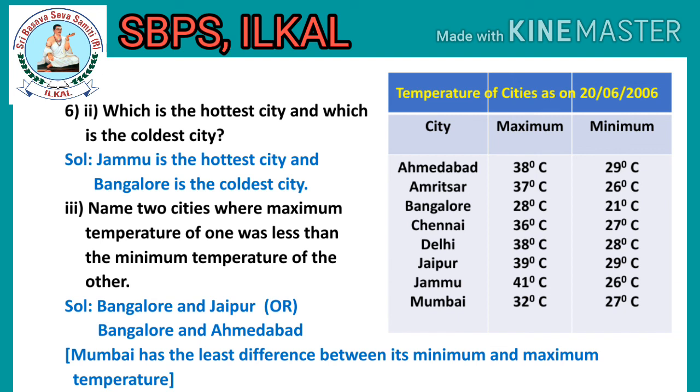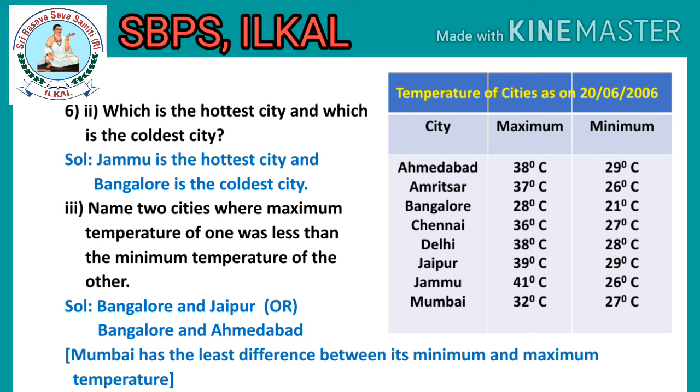Third question. Name 2 cities where the maximum temperature of one was less than the minimum temperature of the other. Solution. Bangalore and Jaipur, or you can consider Bangalore and Ahmedabad. Actually, Mumbai has the least difference between its minimum and maximum temperature. But in the question they asked to name 2 cities where the maximum temperature of one was less than the minimum temperature of the other.